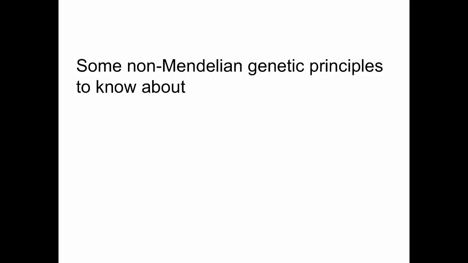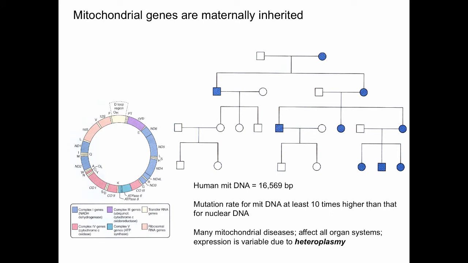Some non-Mendelian genetic principles that I think are important for you to know about. The first one relates to mitochondrial genes, and you know this already from your study of biochemistry. Mitochondrial genes are maternally inherited, so you can see the mutation in this individual, this woman, and she's passing the mitochondrial defects through women to subsequent generations. The human mitochondrial DNA, you probably remember this from your study of biochemistry, is relatively small. The mutation rate for mitochondrial DNA is perhaps 10 times higher than that of the mutation rate for nuclear DNA. There are many known mitochondrial diseases. They affect all organ systems.